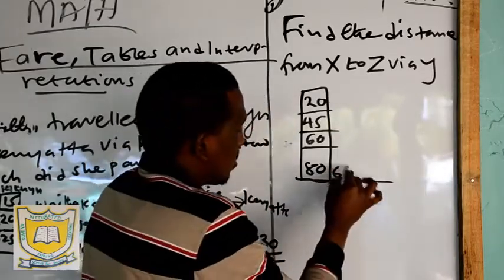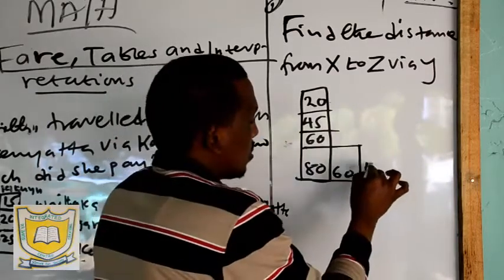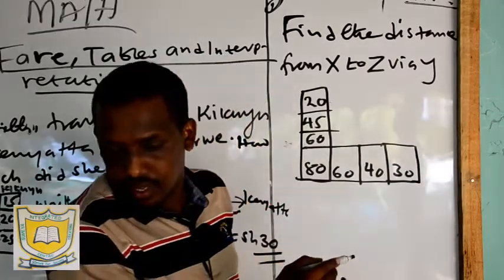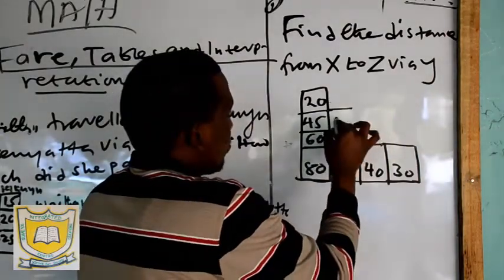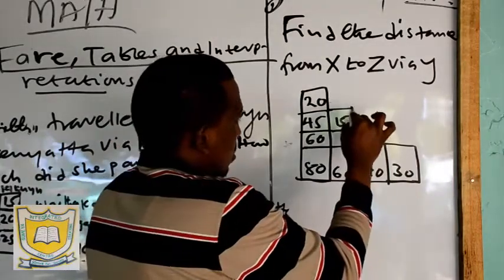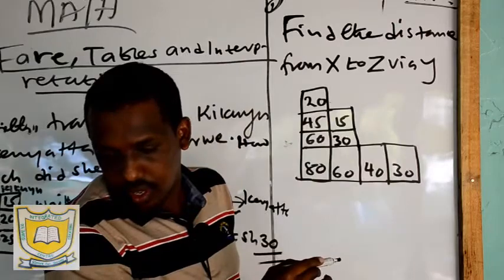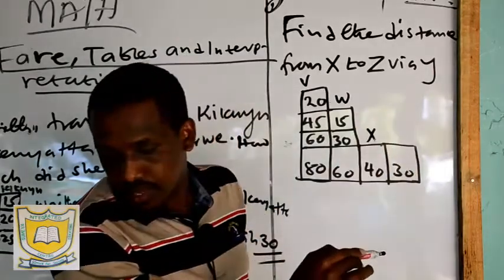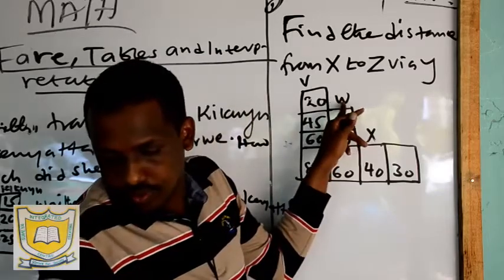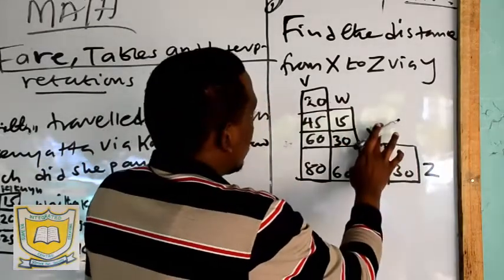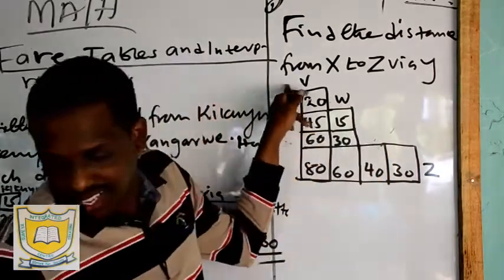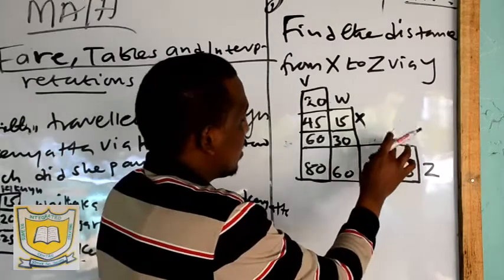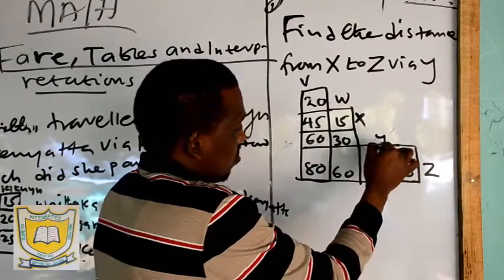Then here we have 60, then 40, then here we have 30, here we have 30, 15, and here we have 30. Then here is V, W, X, Z, and then Y, Z.